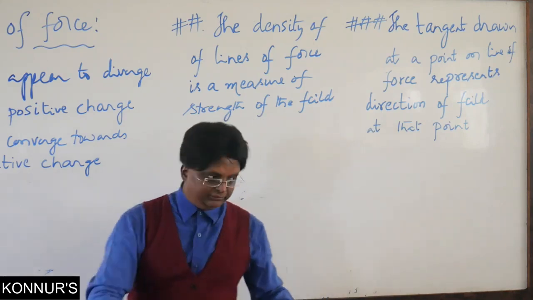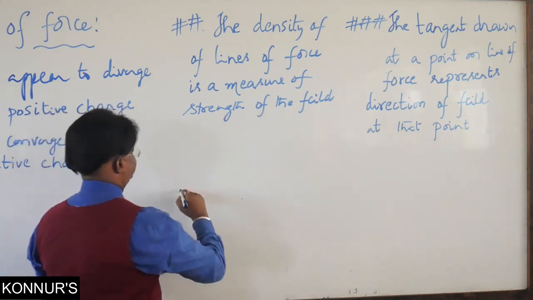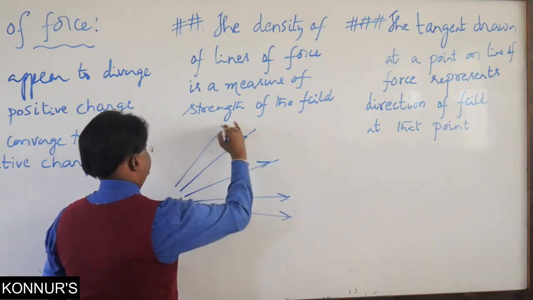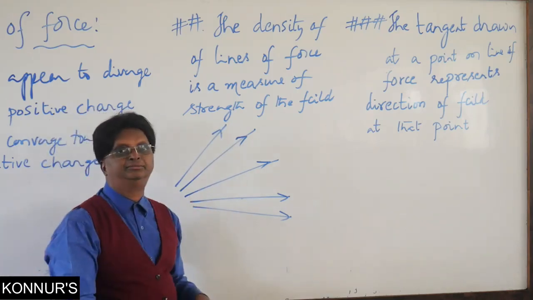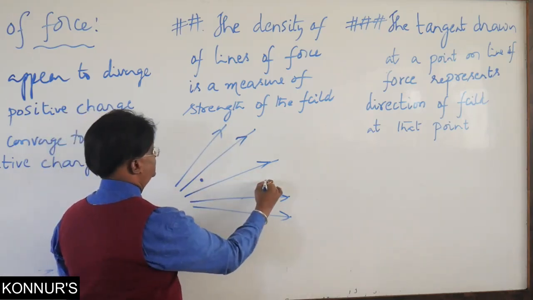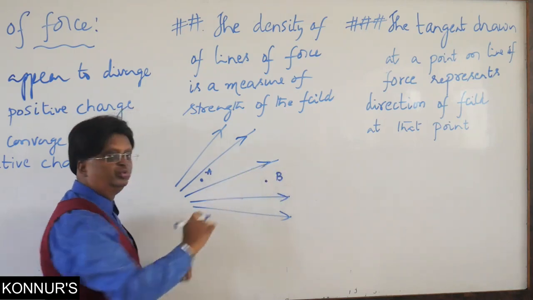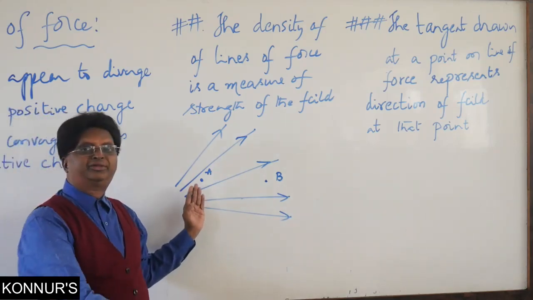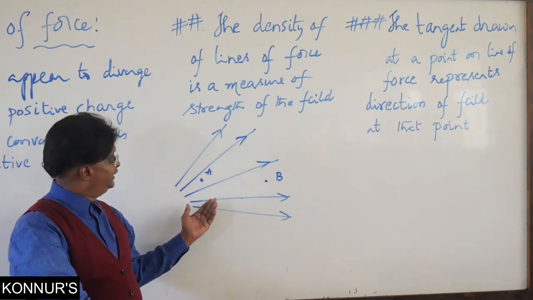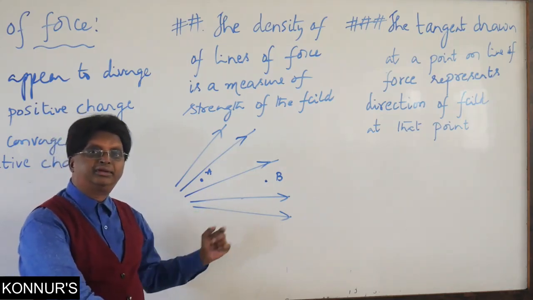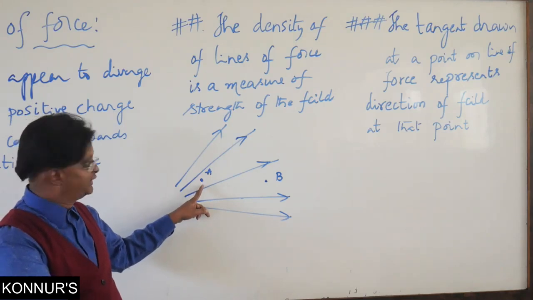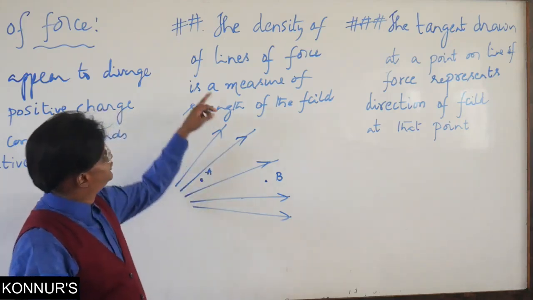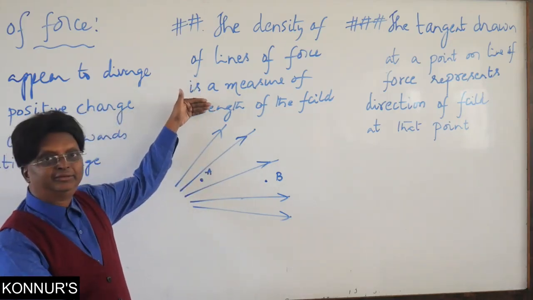Now here you see, supposing this is an electric field represented, then consider 2 points A and B at 2 different positions. Now how can you compare the field, which is a stronger region, which is a weaker region? Yes, A is a stronger region and B is a weaker region. This is based on this concept of density of field lines.